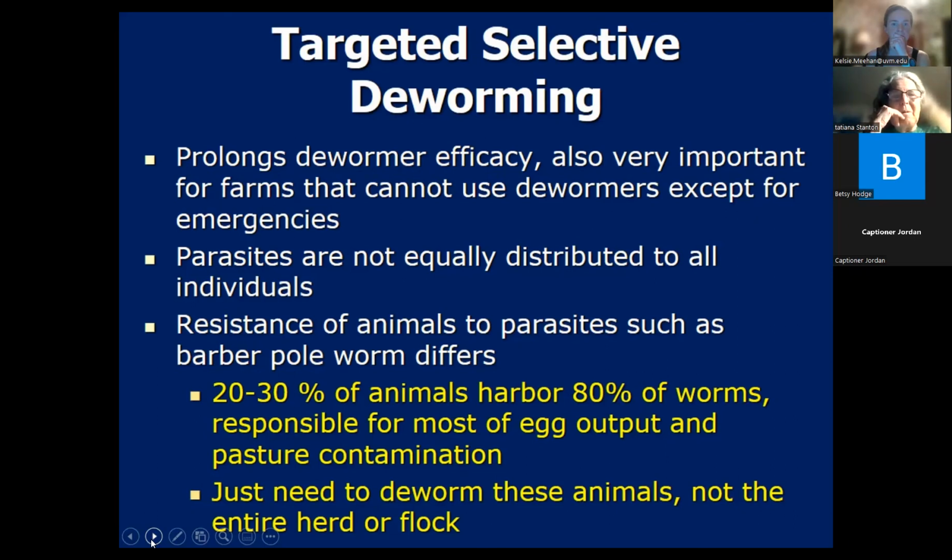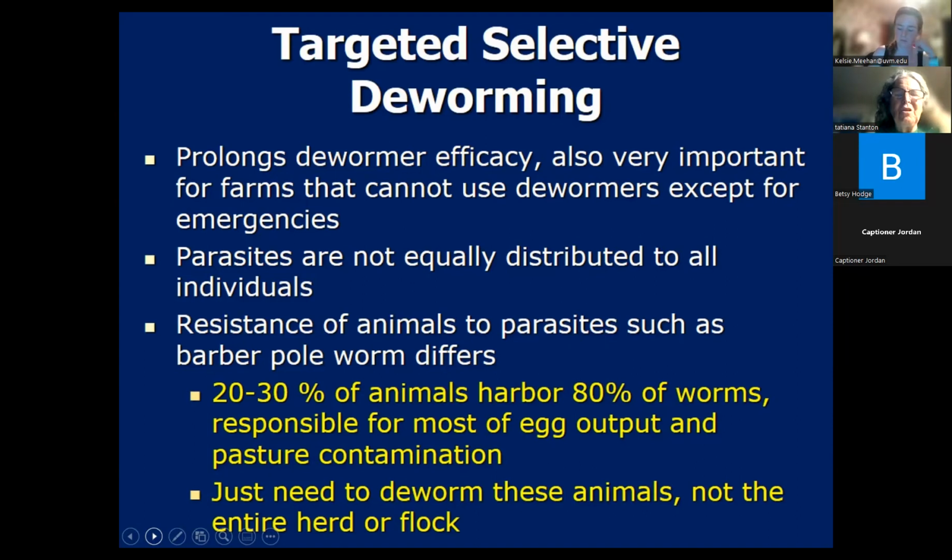Keep in mind that your parasites are not equally distributed in all your individuals. So you've got your bell-shaped curve of who's highly resistant. When it comes to barber pole worm, only about 20 to 30% of your sheep and goats in your flock harbor 80% of the worms, and they're going to be responsible for most of the egg output and the pasture contamination.